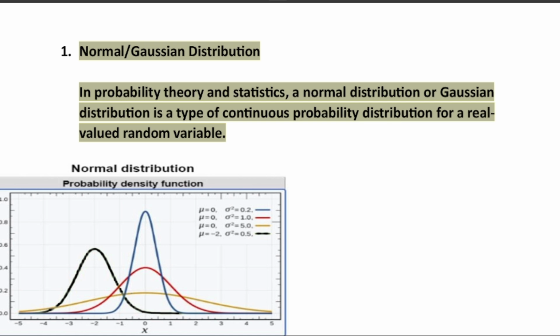So in this video we will talk about normal or Gaussian distribution. Both are the same. Either you can say normal or Gaussian, right? So in this video we will first see the definition, then we will go through all the concepts about the normal and Gaussian distribution. So let's see the Gaussian distribution definition.